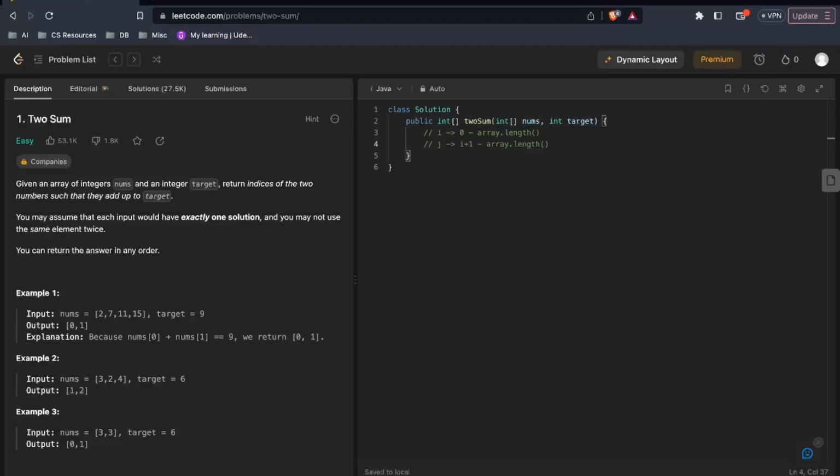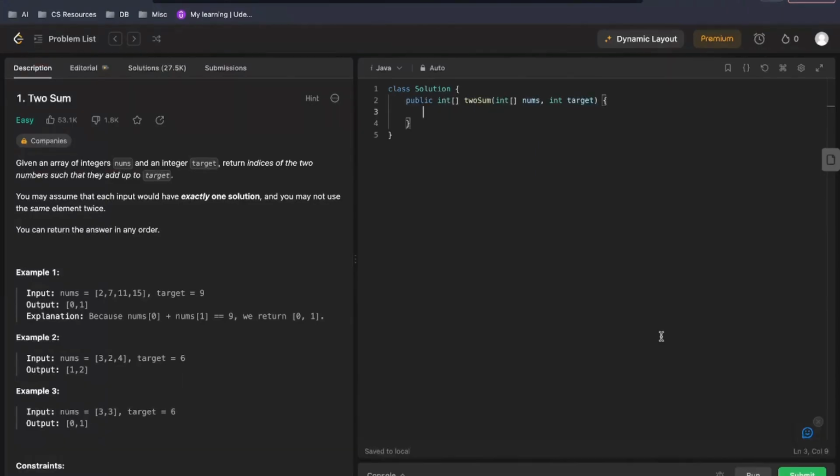Now we will be telling the interviewer that there is a trade-off between the time and space complexity. So if we need to reduce this time complexity, by the way, the time complexity here would be O of n square, and so you can imagine for a large array it would take a lot of time. So now to make it take up less time and reduce the time complexity, we need to do a trade-off between time and space. So we will do that in our second solution.